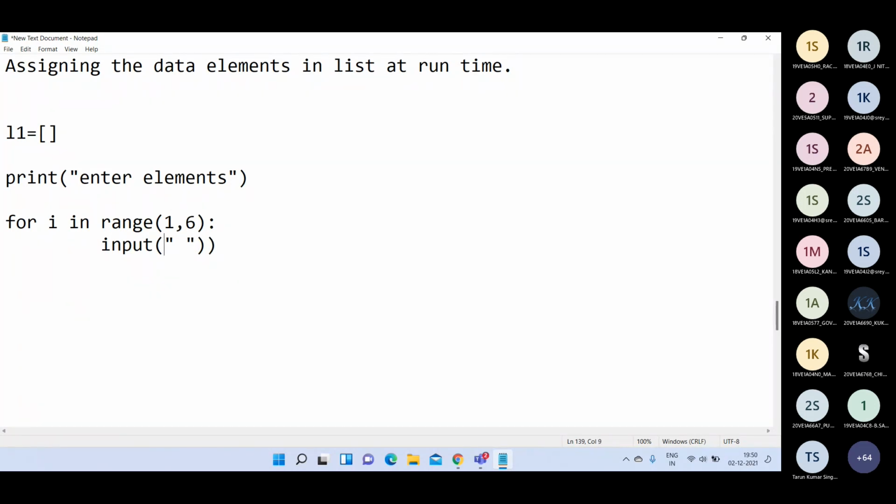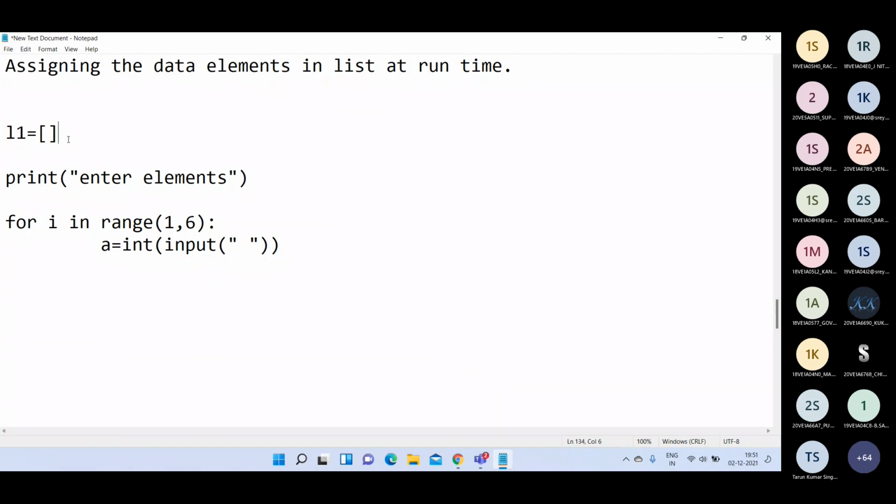And this will be typecasted into integer. Am I right? This will be typecasted into integer. This is not required. int of input. And whatever input we are giving will be stored in one variable. A is equal to int of input. Are you getting it?